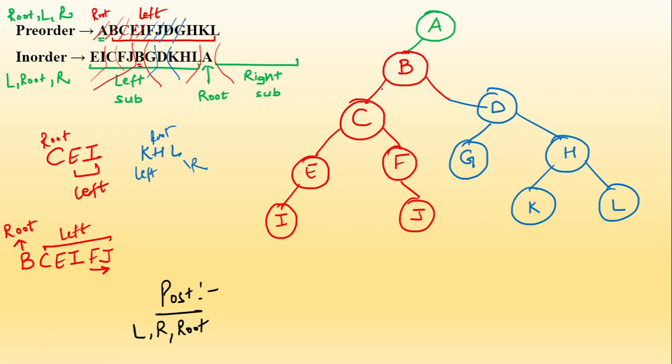So what will be the post order now? Left. We'll move to left. Okay, this is our root. Left, we have come to B. So always remember this, we'll always start with the extreme corner, from the bottom, from the leaf level, we'll start. So left. Now again I'll move to C. Again C's left has E, and E's left has I. So the first element I'll write is I. Left, right. On the right there is nothing. So E. This left of yours is complete.